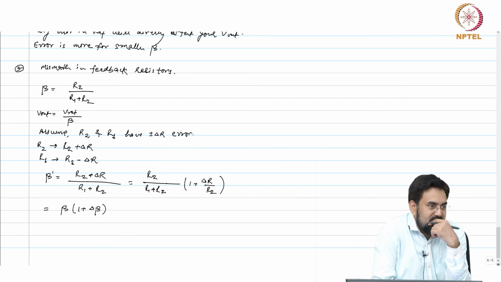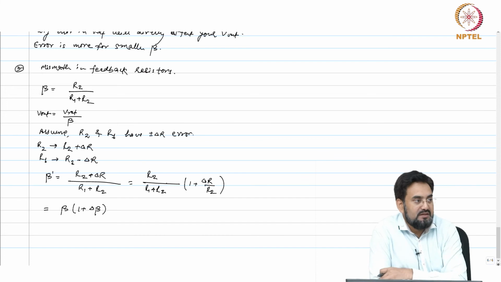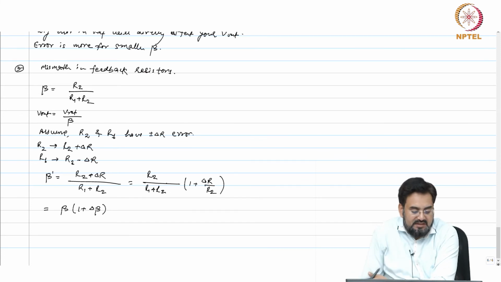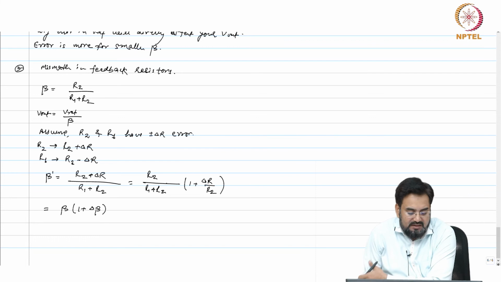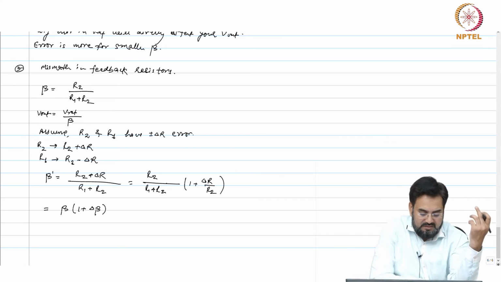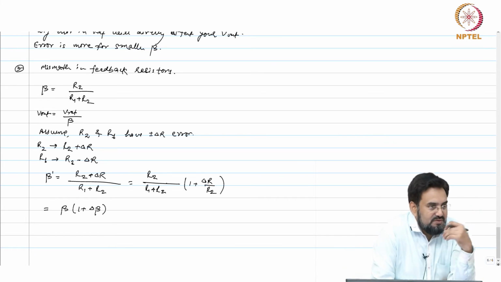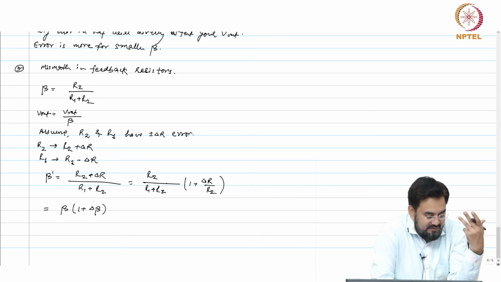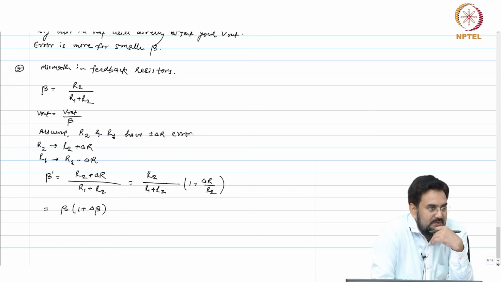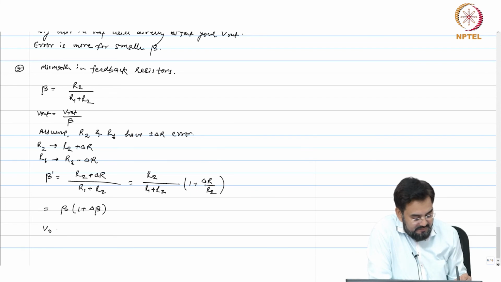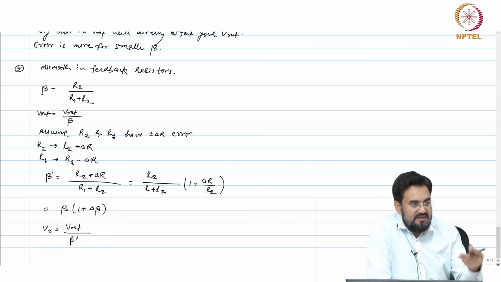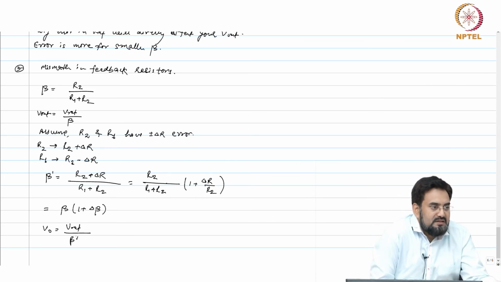So your beta is increased by a factor of delta beta, or delta R by R2. So if R2 has, let's say, 1% error and R1 has a minus 1%, then your beta will be increased by 1%. Okay, and we know that V out is, so now V out will become V ref over beta dash, and that will have the same amount of error.